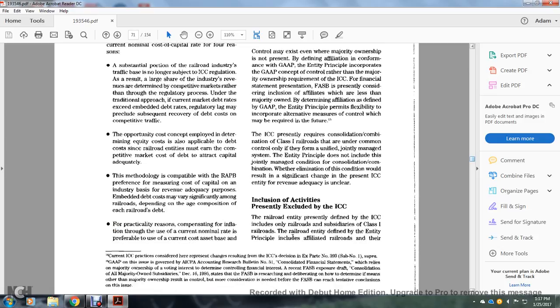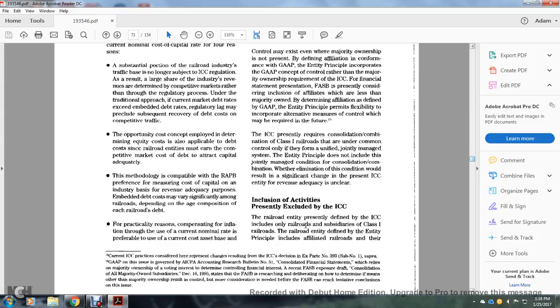The Interstate Commerce Commission presently requires consolidation combination for Class 1 railroads under control only if they are a unified, jointly managed system. The entity principle does not include the jointly managed condition of the consolidation combination. The elimination of the combination results in a significant change from the precedent with the Interstate Commerce Commission, and if the revenue adequacy is unclear, exclusion of the activities presently excluded by the Interstate Commerce Commission.